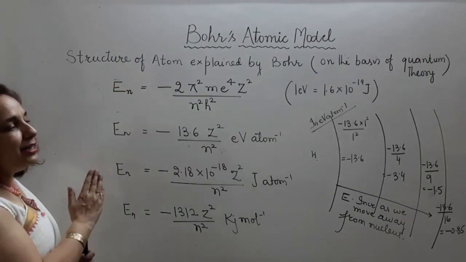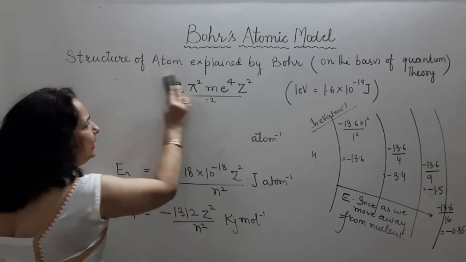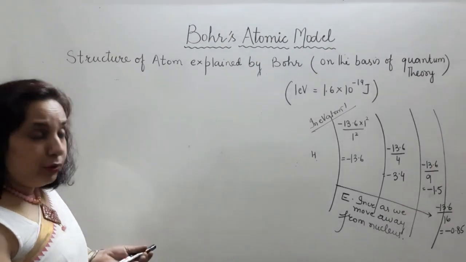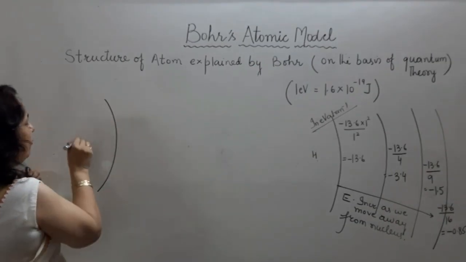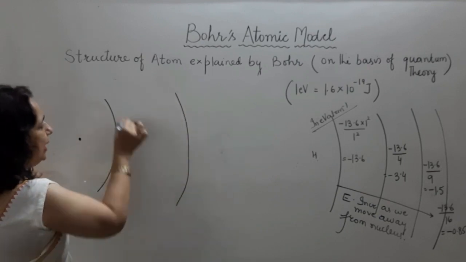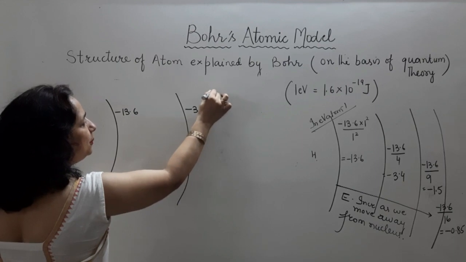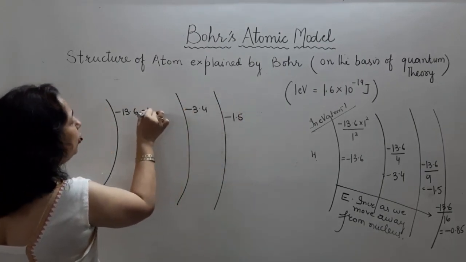So this is about energy and its concept, the energy formula. Now when we got this idea of energy of a shell, we have calculated the values also. Now can we understand the concept of energy gap? If this is minus 13.6 and this is minus 3.4 and here it is minus 1.5 in electron volt per atom.